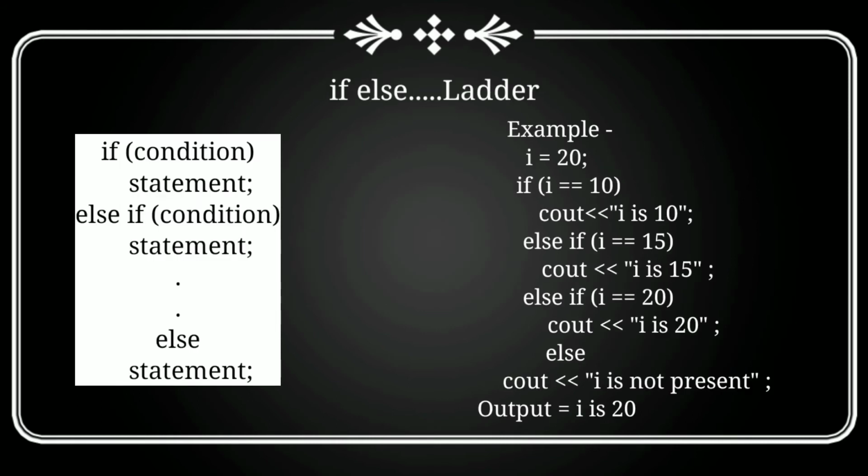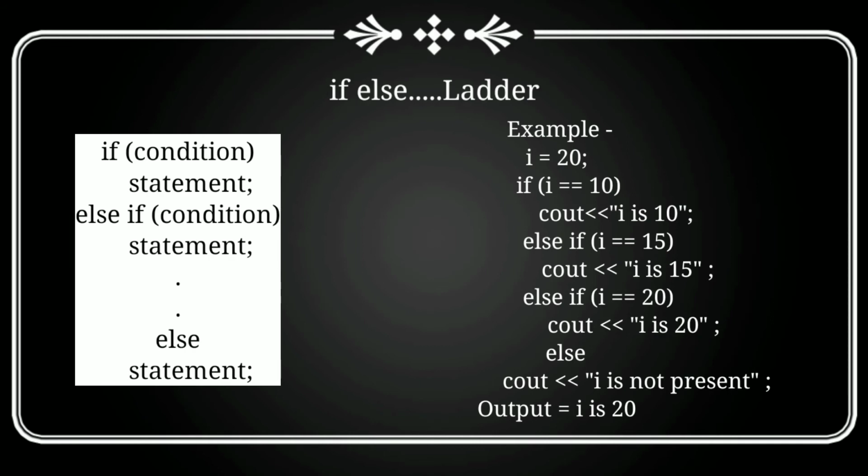If else ladder. We use this ladder when we want to check for multiple conditions. If condition will be checked. If it's true, if block will be executed. Otherwise, else if condition will be checked. If it's true, then else if block will be executed. And if it's false, then at last, else block will be executed.